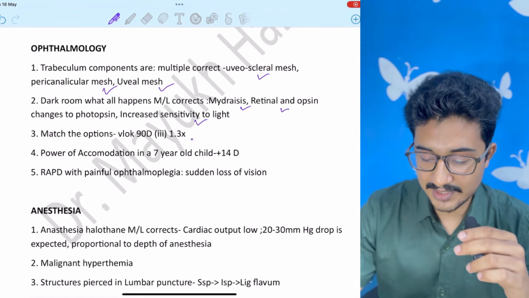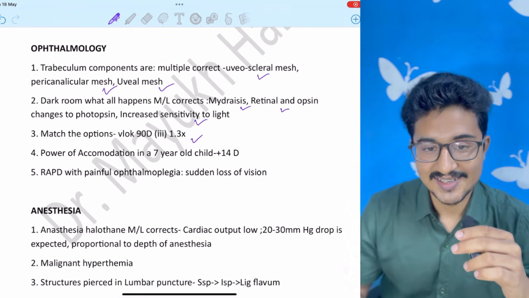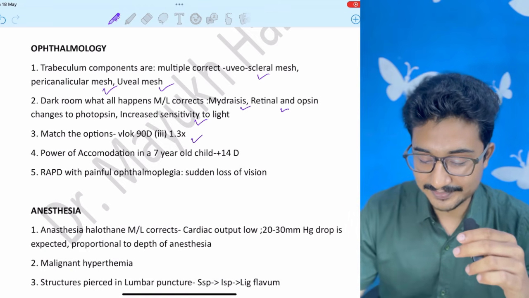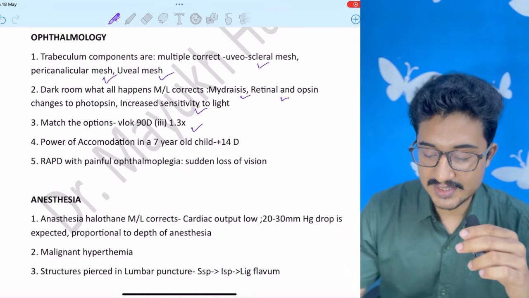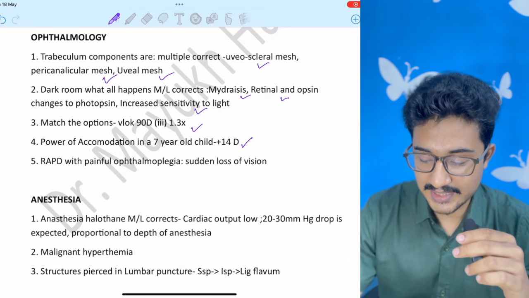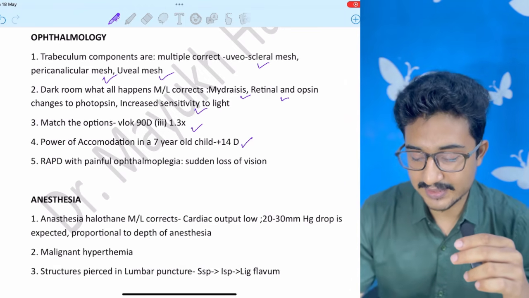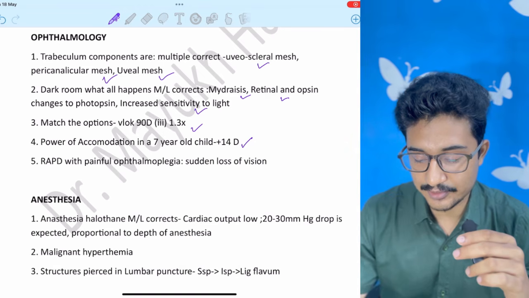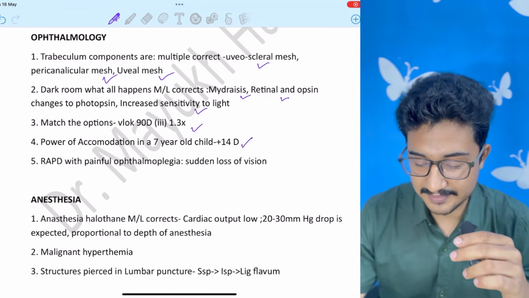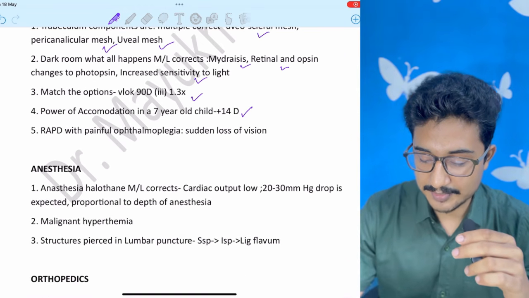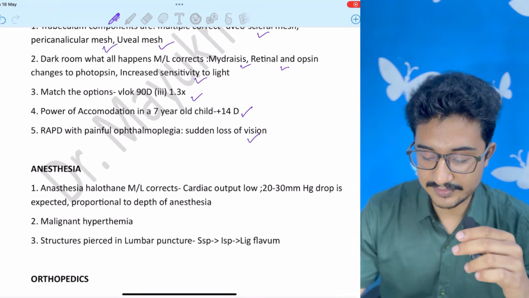Match the following. This will be the answer. I have no idea, and you will also have no idea. I know. Power of accommodation. The nearest option was 14 diopter, but the answer was coming somehow maybe 16. But if 16 was there, it will be the answer. If 14 was there, I think it will be the answer. RAPD with painful ophthalmoplegia, you will see sudden loss of vision.